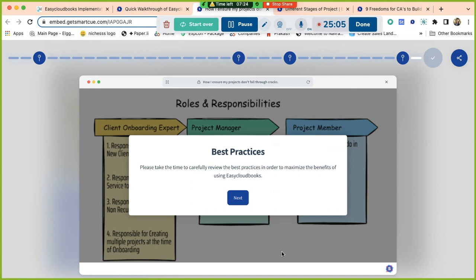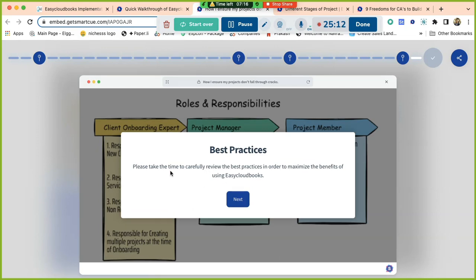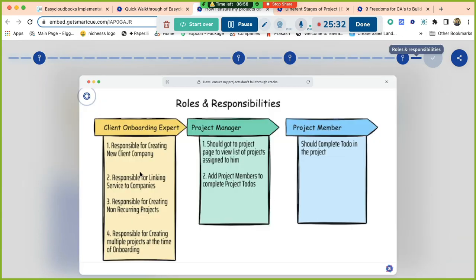Now some best practices. Please take the time to carefully review the best practices in order to maximize the benefits of Easy Cloud Books. This is the best practices, roles and responsibility. Here, two important roles are there: client onboarding expert, and project manager and project member.